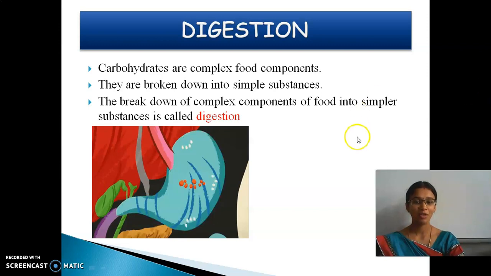See, you are able to see here. This is a complex substance, which with the help of acids and some other juices produced in the stomach and in other parts of the digestive system is broken down.